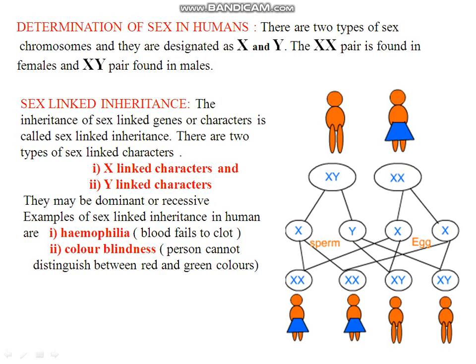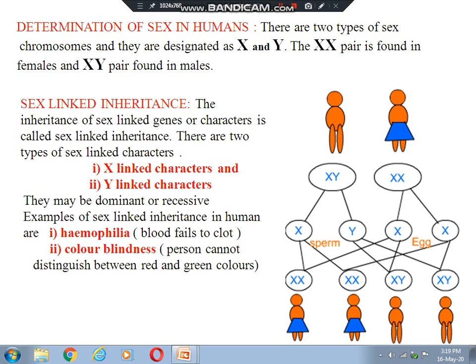Now, sex determination. What is sex determination? Determination of sex of an individual is called sex determination. You know that there are 2 types of sex chromosomes in the human body, X and Y. One pair of sex chromosomes is present in one individual.